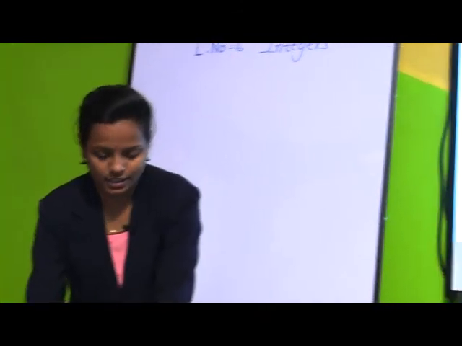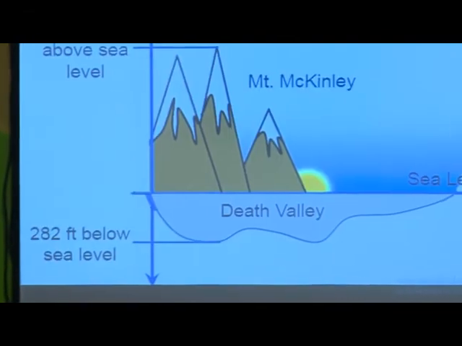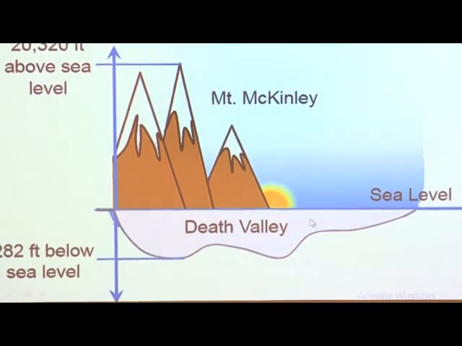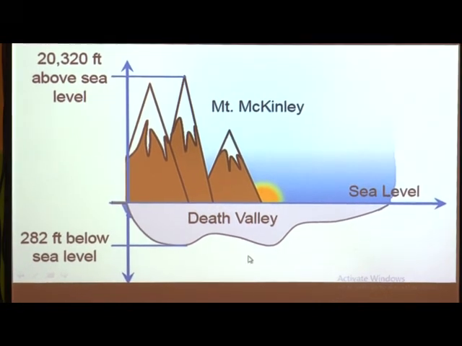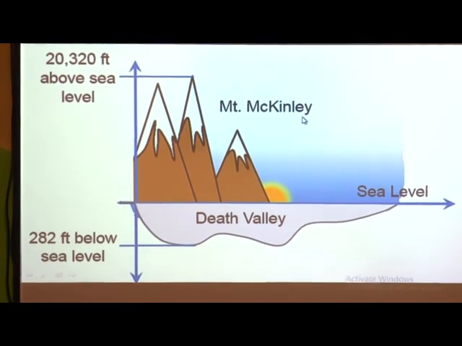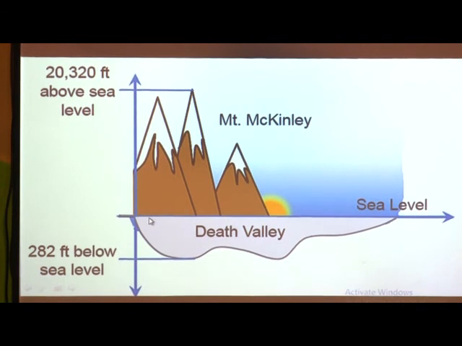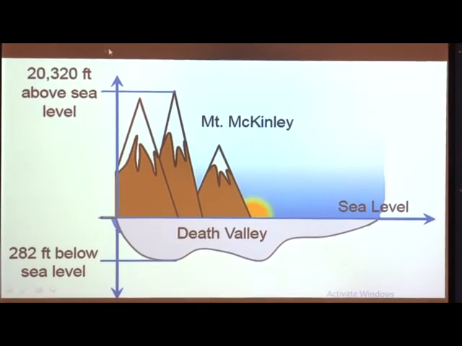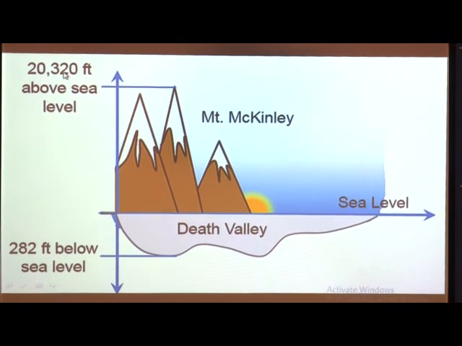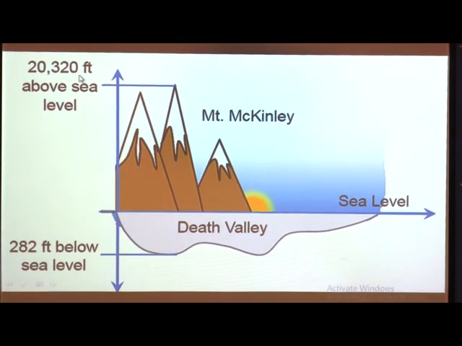addition of integers. You can see here students, this is Mount McKinley. It is a mountain. Its name is Mount McKinley. The height of the Mount McKinley above the sea level is 20,320 feet. The height is above the sea level.